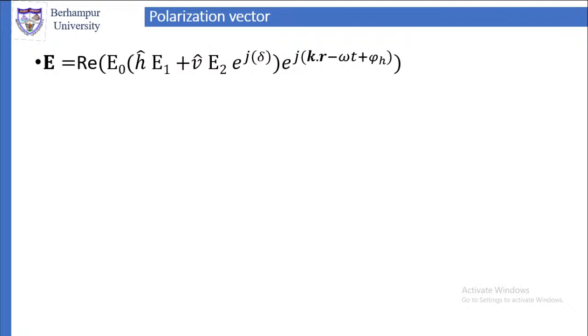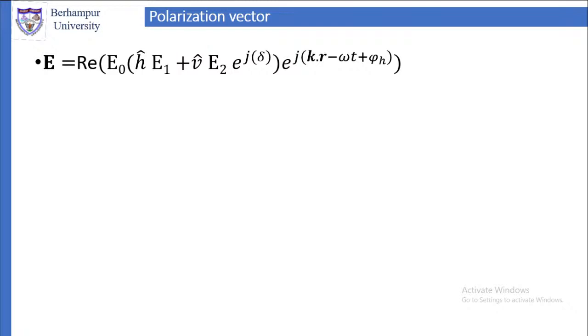The real part of E0 (ĥ E1 plus v̂ E2 e^{jδ}) into e^{j(k·r − ωt + φ_H)}, where k·r minus ωt remains as it is, plus φ_H, because we have taken the φ_H phase part common for E0, if you remember the last slide.